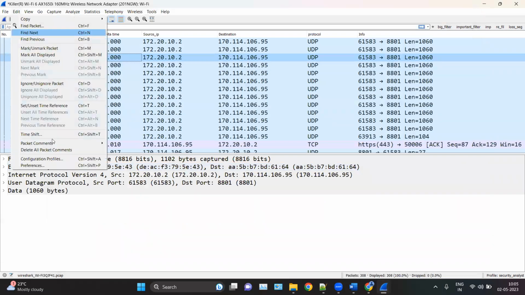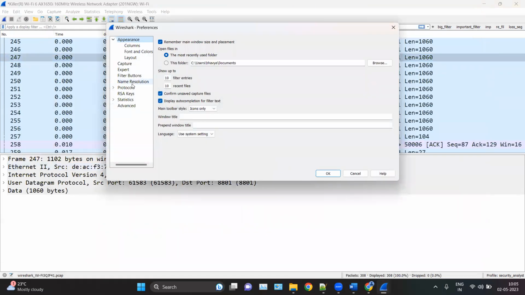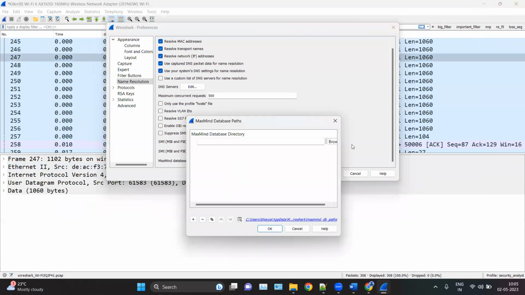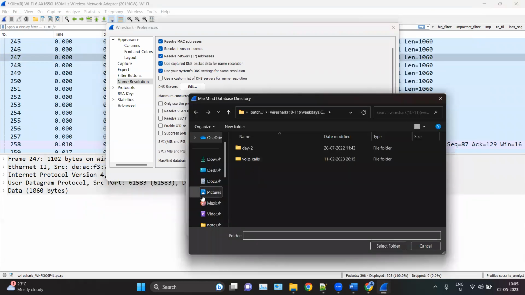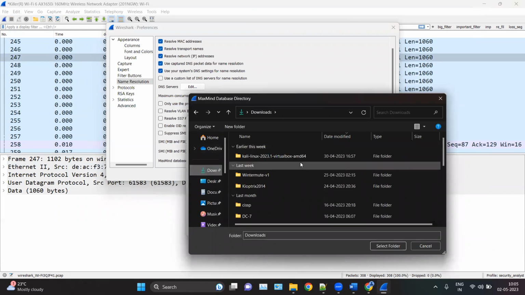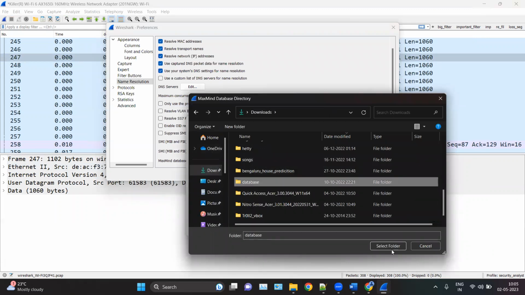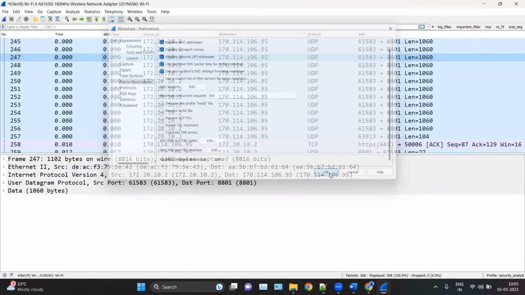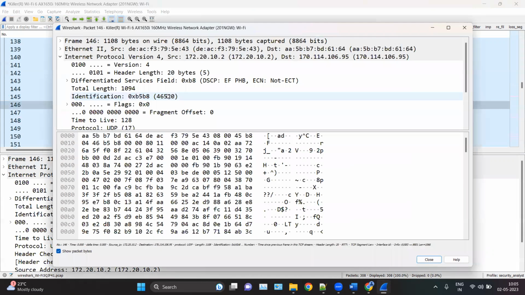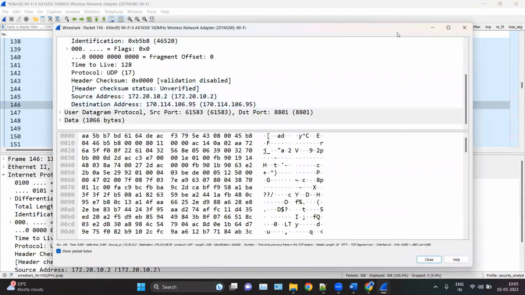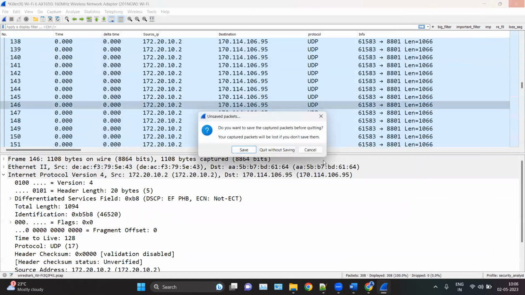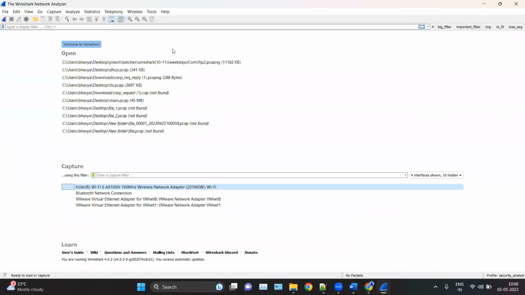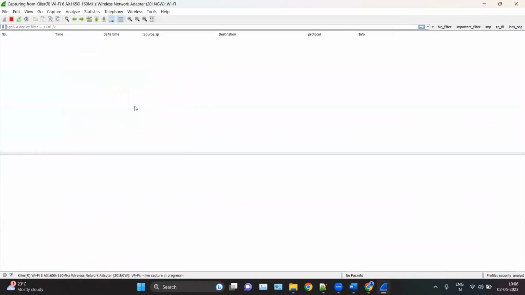So that's why we have to edit preferences, and then we have to add from here the Maxmind database directories. Click on plus, move to the location where your three files are located inside the same folder. Select it and click on OK and click on OK. Okay, and then here you can see we have to restart Wireshark. Then let's open it. This one.